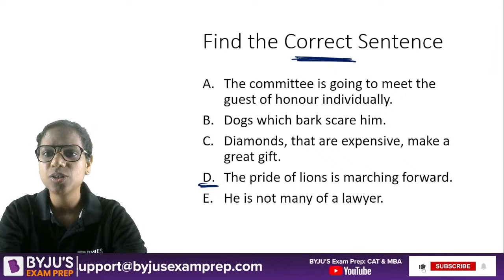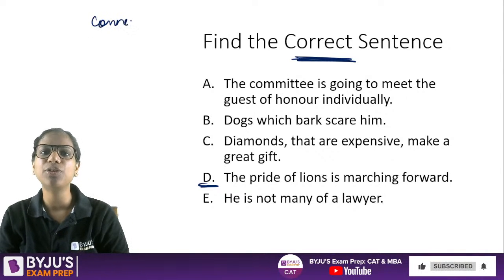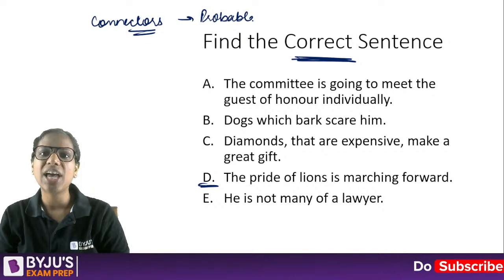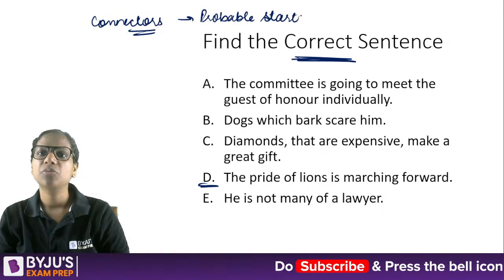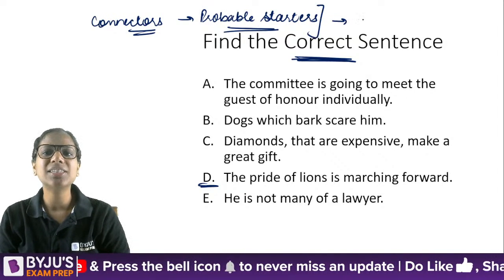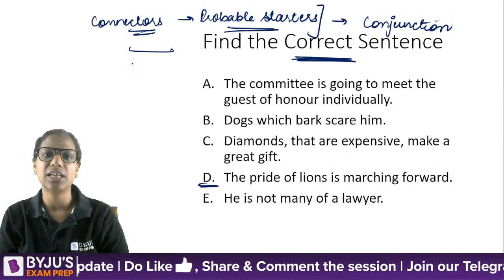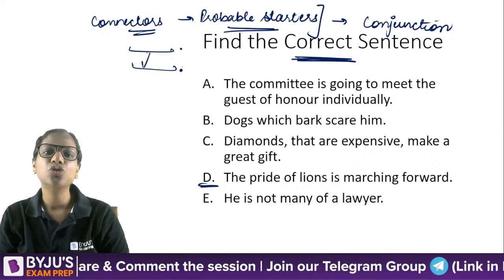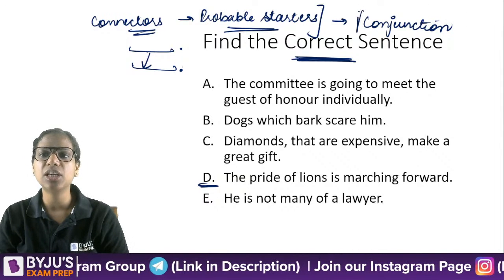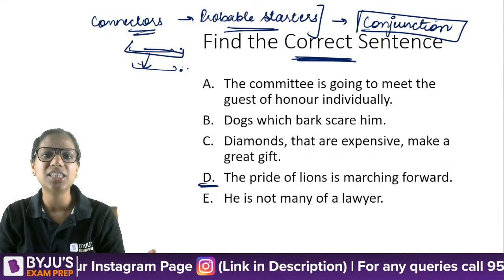All right. Aarti, that could be because in some of your previous year memory-based papers, the connector questions have not been phrased well. I think by connectors you mean the probable starters questions, right? So those haven't really been phrased well from wherever they have been recalled because they are memory-based papers. Because these are simple conjunction questions. Okay, these are simple conjunction questions. So you will be given 2 sentences and you will be asked how can we join these sentences in the most effective way, right? So most of the times, they'll make use of conjunctions. Sometimes we combine them, let's say by making this a phrase and this our main sentence.